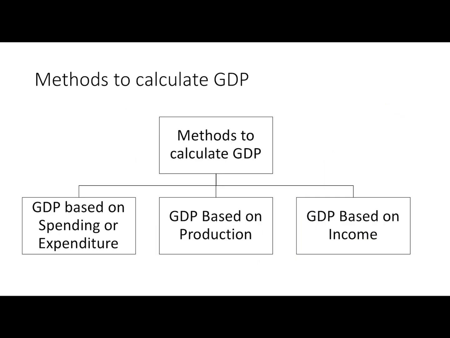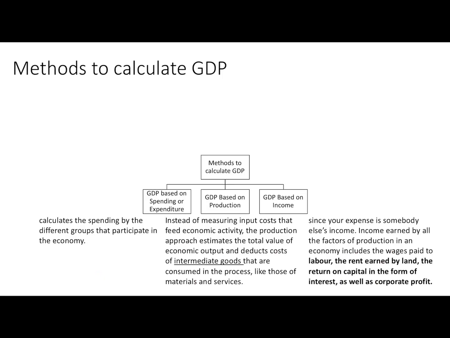Now let's come to methods of estimation of GDP. That is, we will see GDP based on expenditure or spending, which is one method of calculating GDP, and we will see GDP based on production and income. In GDP based on spending or expenditure, we will calculate the total spending by different groups participating in an economy. In GDP based on production, we calculate the total value of output that is produced within an economy, and in GDP based on income, we will calculate the total income of households. So let's understand this one by one.